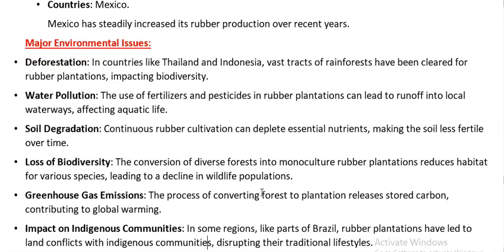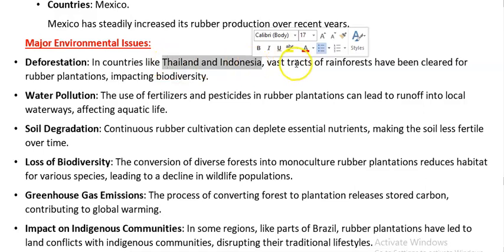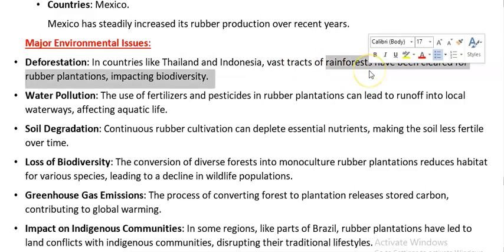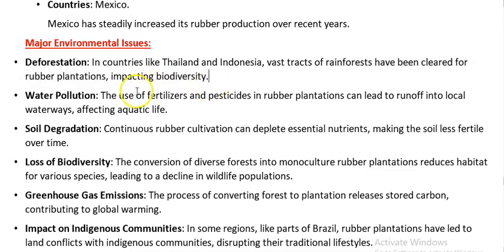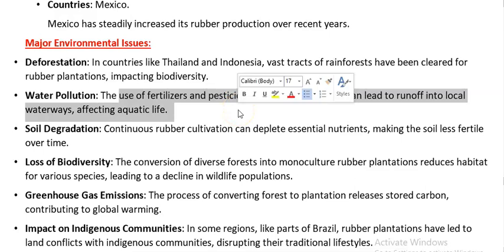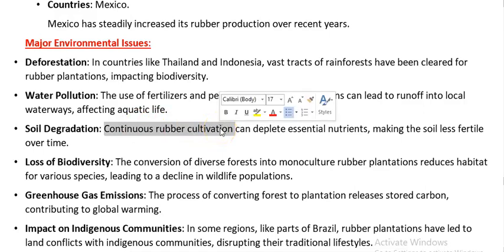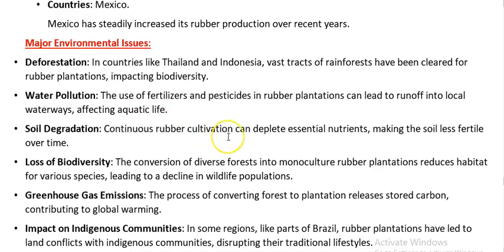Then environmental issues. We talked about deforestation in countries like Thailand and Indonesia, etc. Vast tracts of rainforest, because these are equatorial regions, right? There will be huge rainforest that will be cleared for rubber plantations for the selfish interest of the people. So that's impacting biodiversity. Then the use of fertilizers and pesticides can lead to runoff reaching local waterways, etc. So apart from water pollution, there is soil degradation as well. Continuous monoculture can deplete the soil nutrients and make the soil less fertile over time.